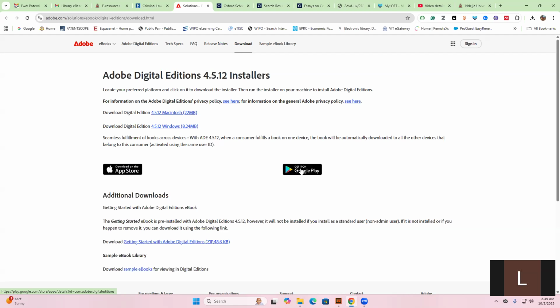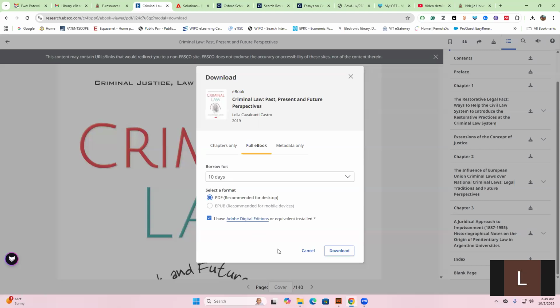If you're using Android, you can go to your Google Play Store, and then you'll be able to install Adobe Digital Editions. It will also require you to have an Adobe ID. So when that option pops up, you select it and then you create an Adobe ID, which is also very important for you to access this book.